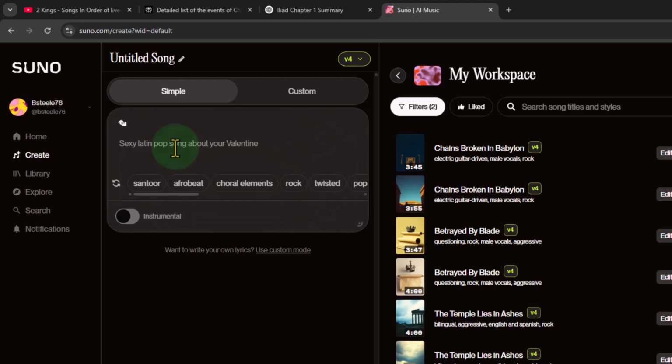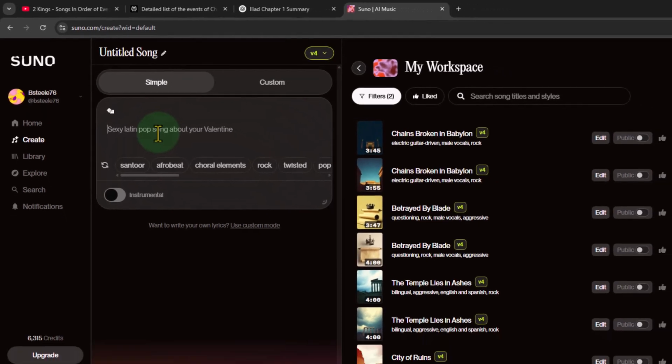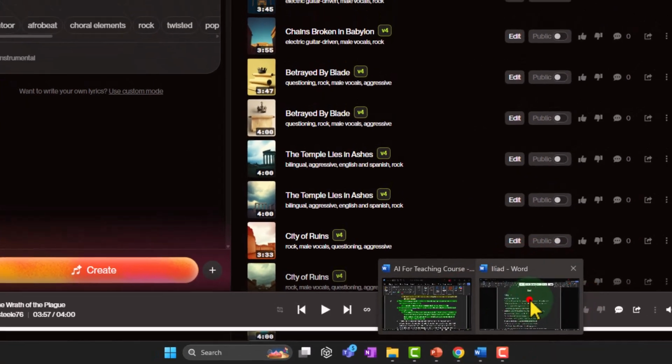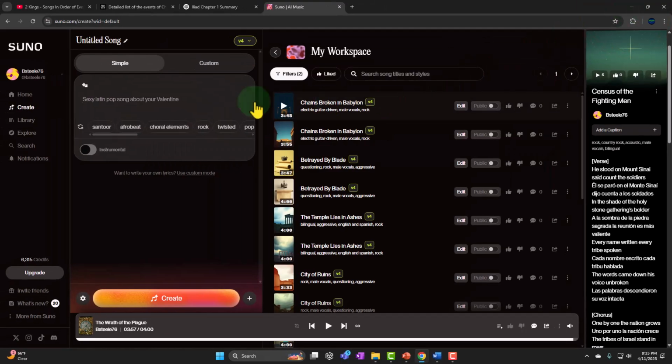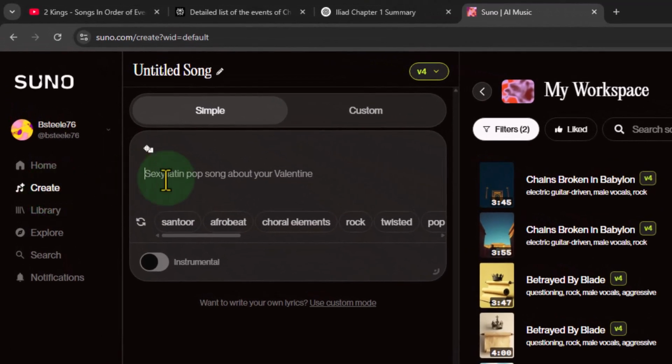All right, so I'm going to start off with a simple prompt of what I want it to do, and then I can just copy and paste these items into it to create my list of songs. It typically creates 2 songs per prompt. So we're in the creation tab, and this is how it looks in this particular software. Again, this process would work with other software that works similarly as well.